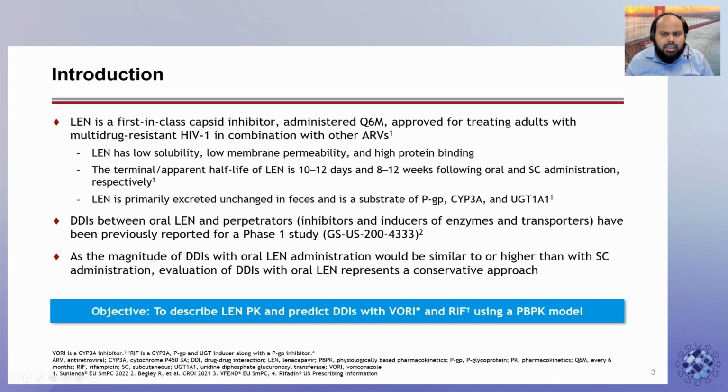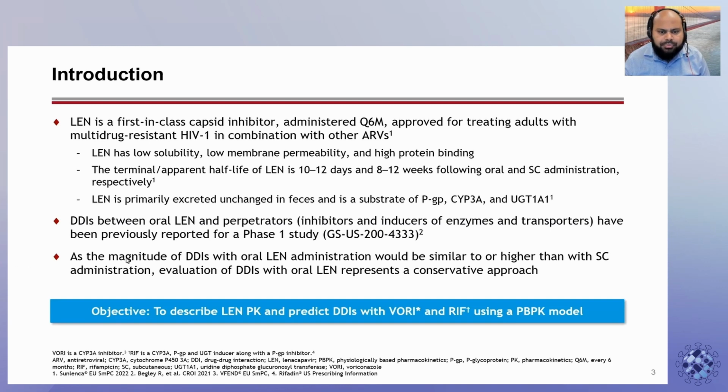As the magnitude of the DDIs with oral Len would be similar to or higher than with sub-Q administration, evaluation of DDIs with oral Len represents a conservative approach. With oral Len, the DDIs will take place at two places, the gut as well as the liver level, whereas with sub-Q, it will be only at the liver level. The objective of the study was to describe Len PK and predict DDIs with voriconazole and rifampicin using the PBPK model.